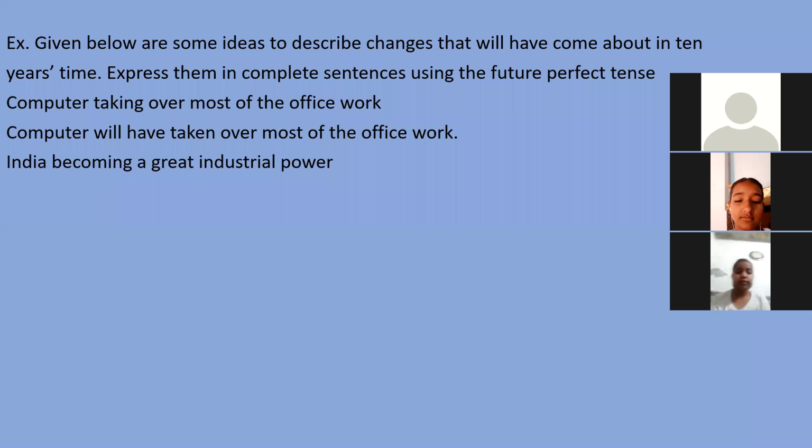So in the place of becoming, we use the third form of become, that is, become. India will have become a great industrial power. Very good. Good explanation and good answer. I'm quite impressed with your explanation. You have given the right answer. So we need to say that India will have become a great industrial power.